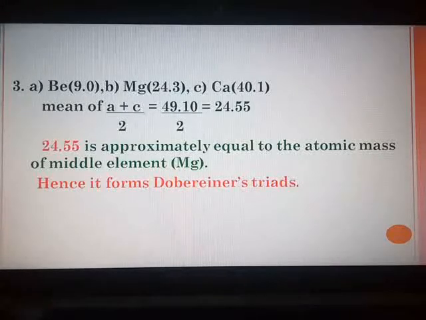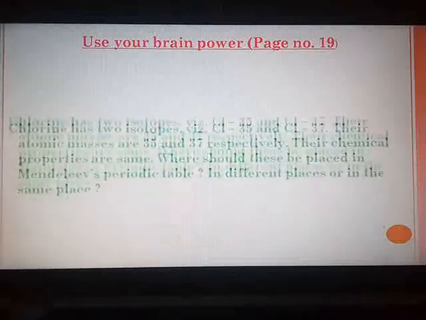On that page you have only the Mendeleev's periodic law. Page number 19, you have think about it, that is not very important. So on page number 19 towards the bottom, you have use your brain power. That activity we are going to discuss here. Towards the end, yellow block, use your brain power.